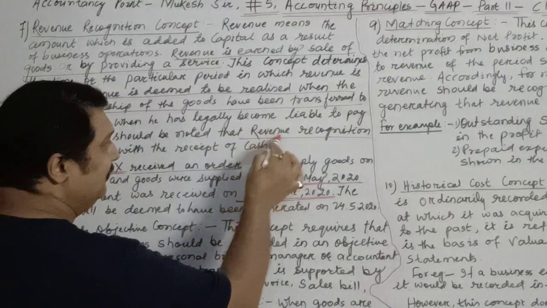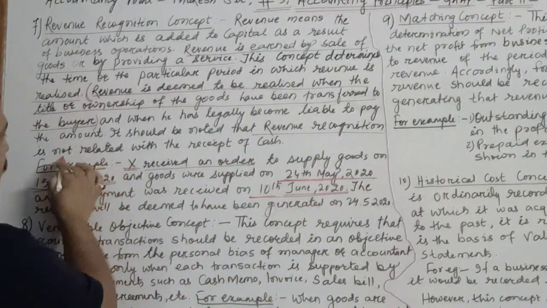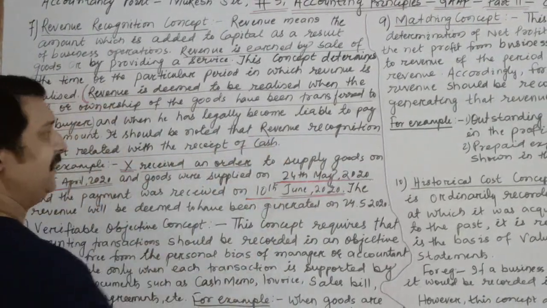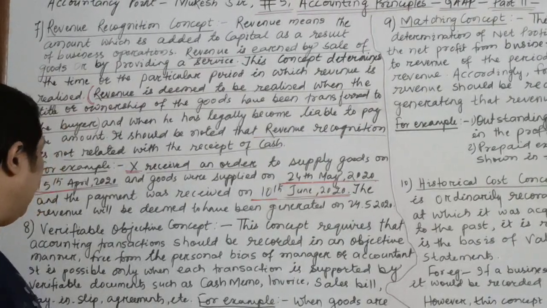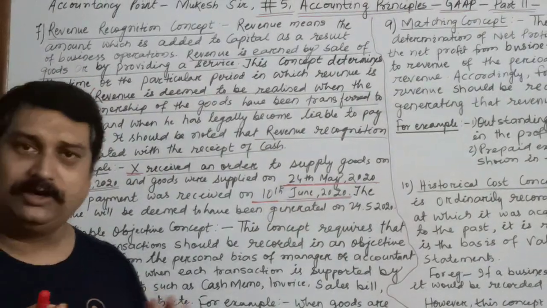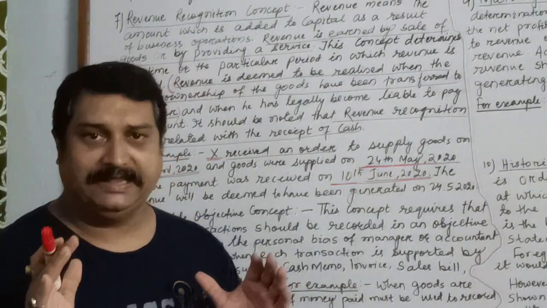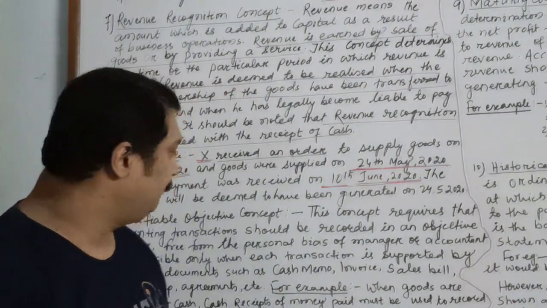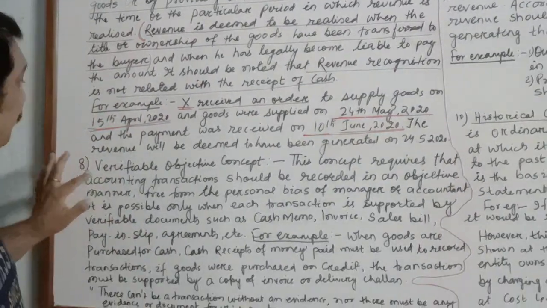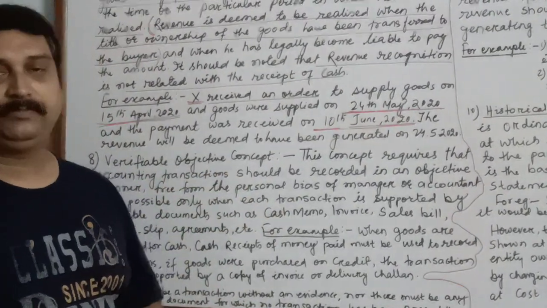It should be noted that revenue recognition is not related to the receipt of cash. Whether you have received cash or not is not a matter to be considered while we are talking about the revenue recognition concept. Next one is the verifiable objective concept.